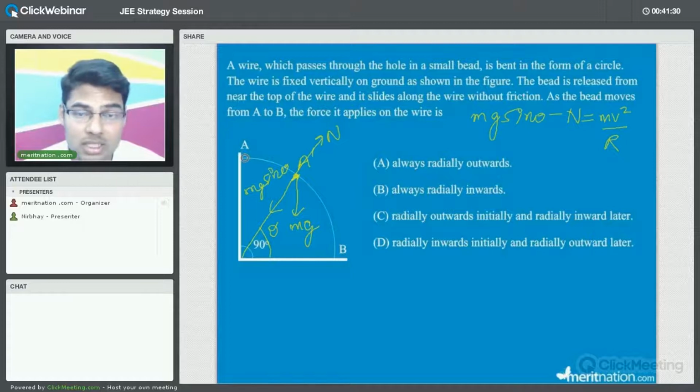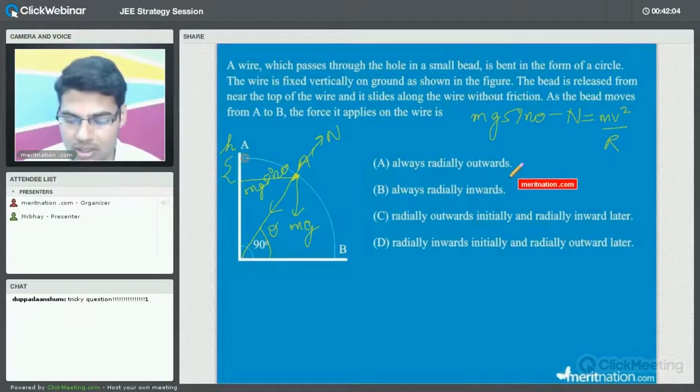Now what is going to be the second equation? Just try to think about the second equation. Yes? Any one of you? Please try to think about it. You will find that this object is just coming down, so it is losing potential energy. So conservation of energy is also important, we know. So we'll try to apply the conservation of energy as well. Let us say this is the height, small h. So the loss in potential energy will be equal to the gain in kinetic energy, right? So what will be the loss in potential energy? Let us try to write it.